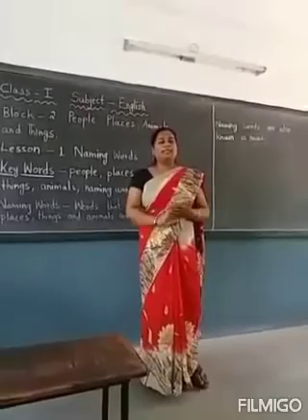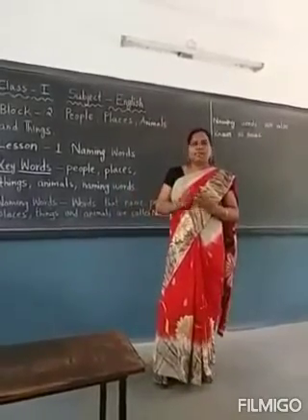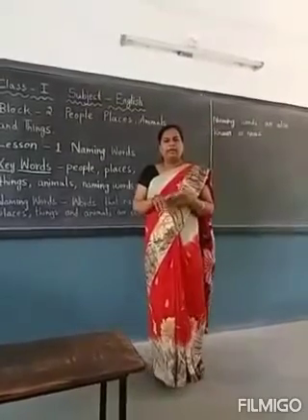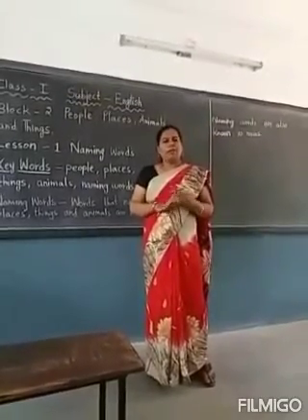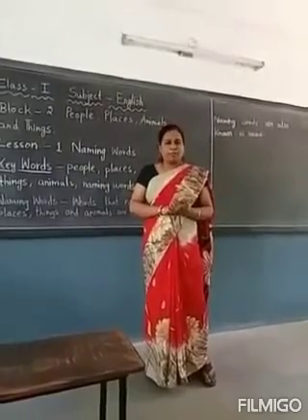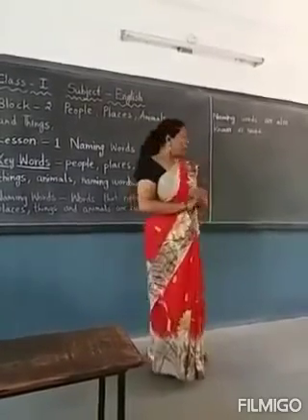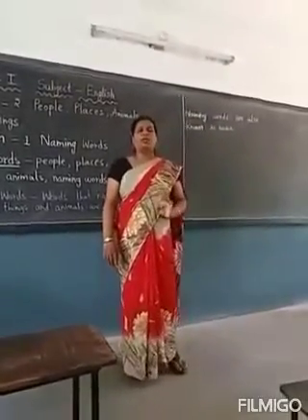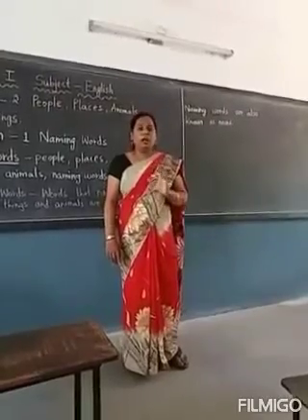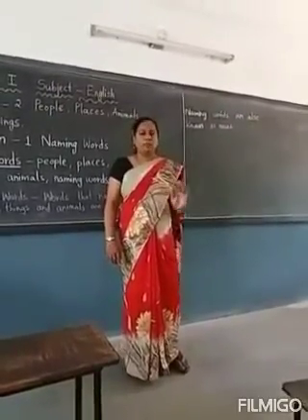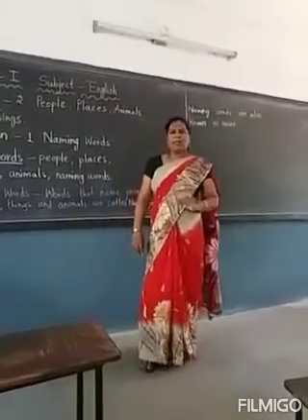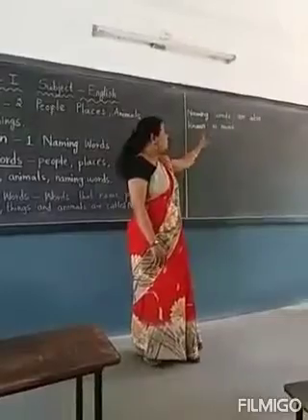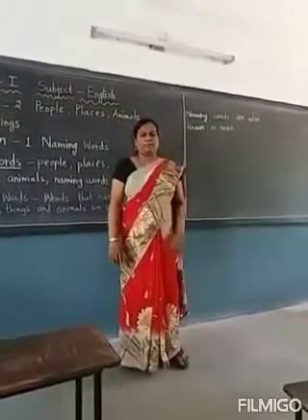And now let us see animals. We can see so many animals, children. Cat, dog, hen, lion, tiger, monkey, elephant, all these are names of animals. So they come under naming words. Naming words are also known as nouns, children. So what are we going to learn today? We are learning nouns. All the names of people, places, animals and things are called naming words. Naming words are also known as nouns.